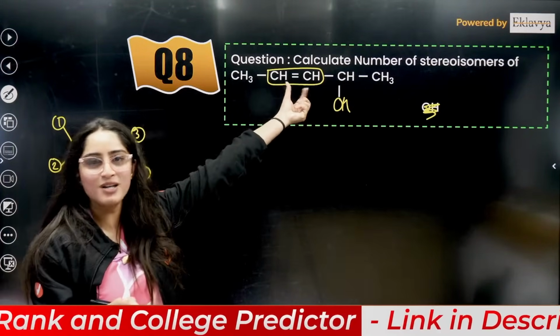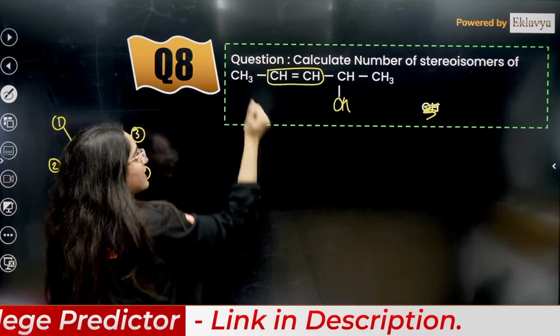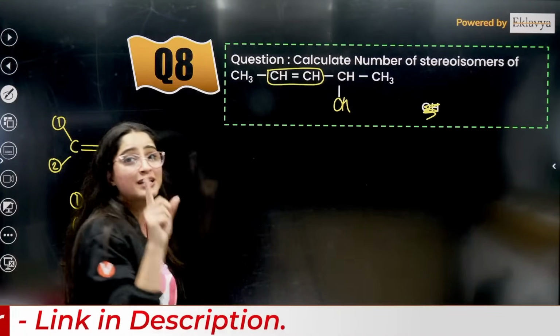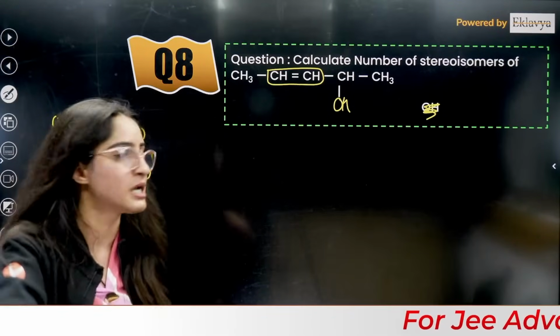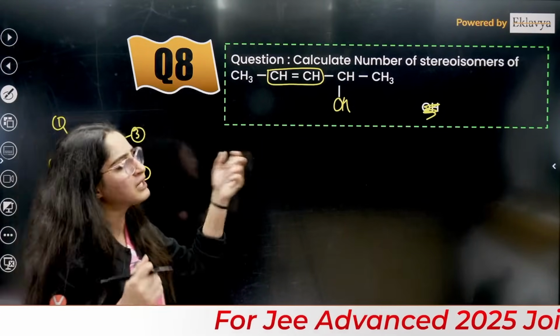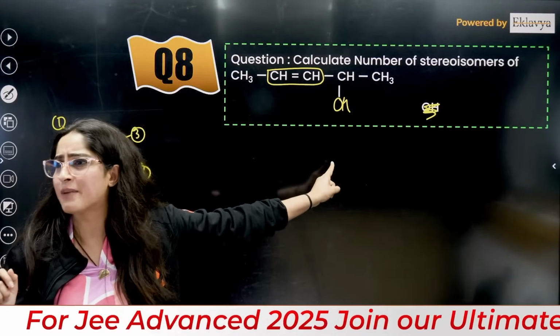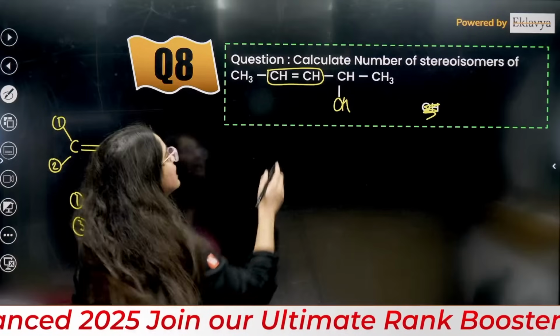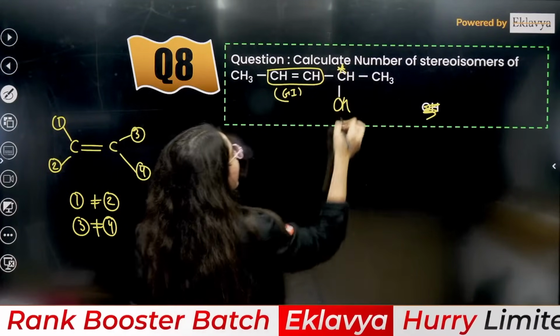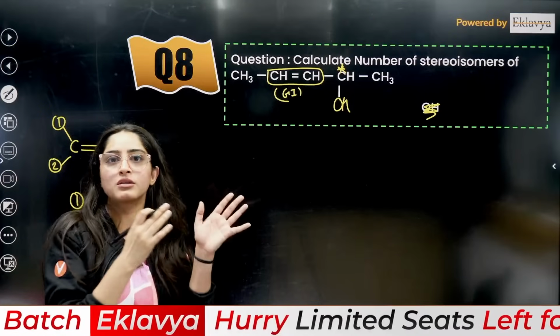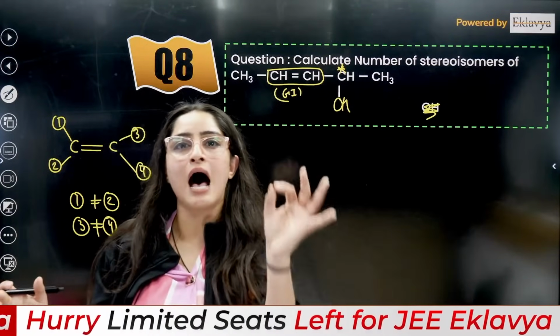Hydrogen is different, methyl is different, hydrogen is different, this group is different. That means definitely it is under the category of geometrical isomer, right? Talking about the chiral carbon, how many chiral carbons can you see here? This is the chiral carbon. Can you see this particular compound is unsymmetrical?